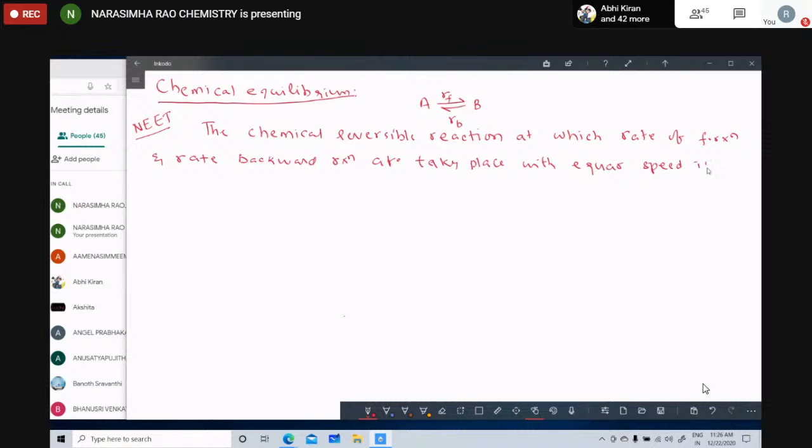Equal speed is called the equilibrium state.